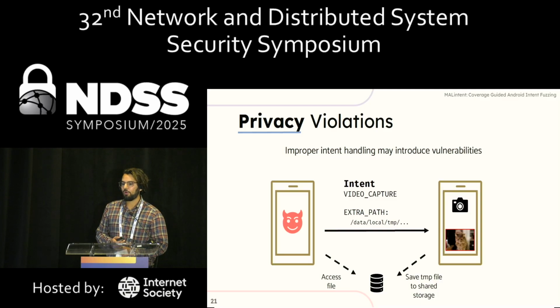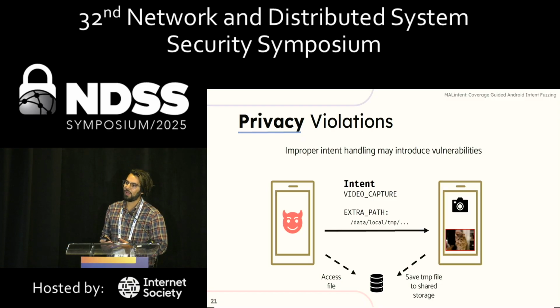The other main oracle we have is privacy violations detection. This is similar to the one I talked about at the start regarding Chrome. One thing I didn't mention is that intents are not only IPC, they're also intra-process. When your own app wants to call another part of your app, that also uses intents.